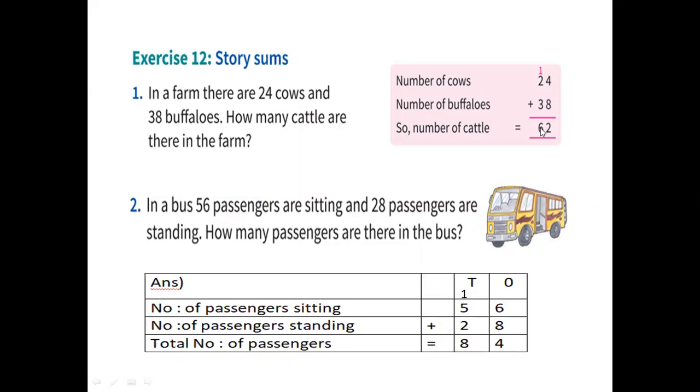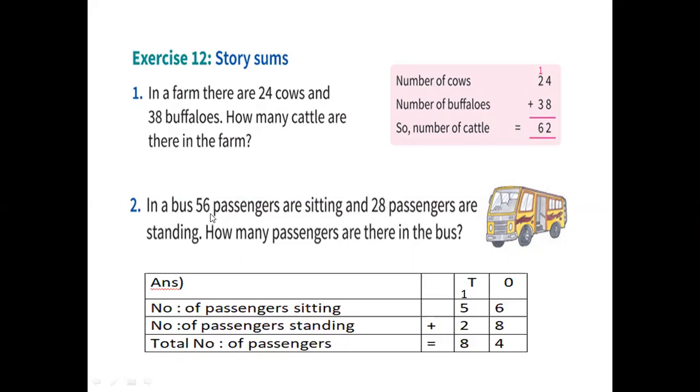I have already taught you addition in the previous session. In the same way you have to add. You should not forget to add this one also. From the top you start in your mind and in your finger. Then what is the answer in your mind and this one in the finger. So the total number of cattle is 62. The same way you have to write all the story sums. If they are asking total number of how many members are there, it is easily understood that it is addition.